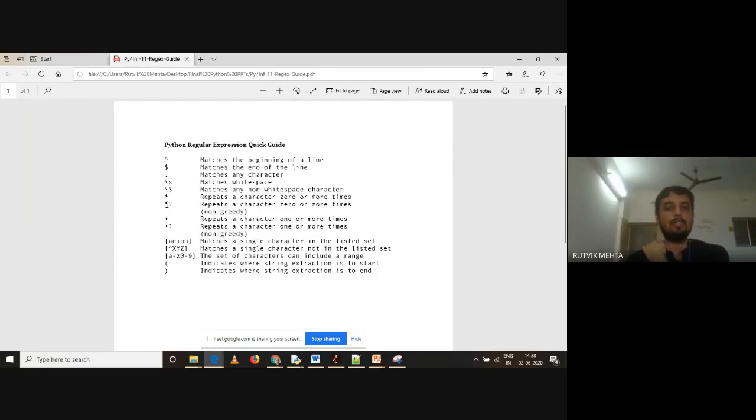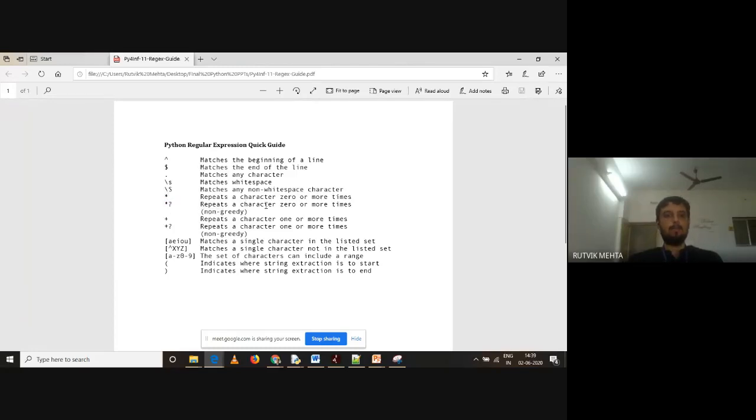Then we have star and question mark together. This is used in combination, right? And when I say star and question mark together, it is a non-greedy approach. So star is a greedy approach. I'll show you the difference between greedy and non-greedy approach. Don't worry about it. But star is a greedy approach, and star and question mark is a non-greedy approach.